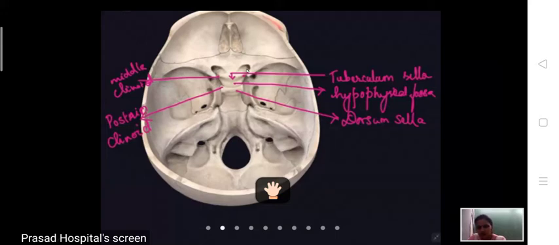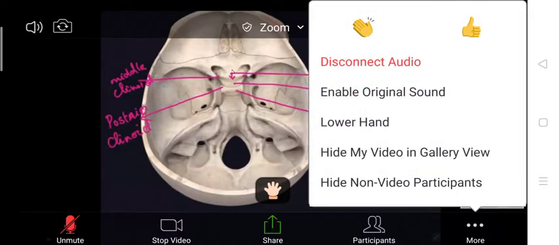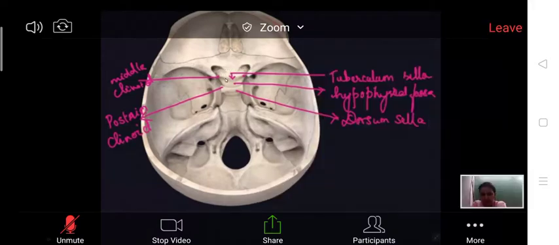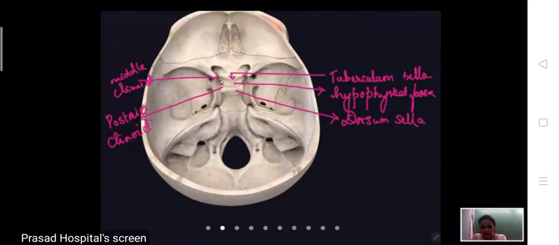So three structures pass through the optic canal. Now this one is the optic canal, this one is the sulcus chiasmaticus, this one is the tuberculum sellae, middle clinoid process, hypophyseal fossa, dorsum sellae, and all three together are called the sella turcica.